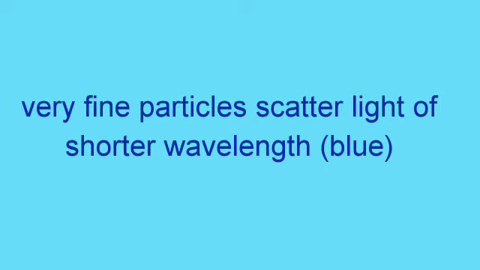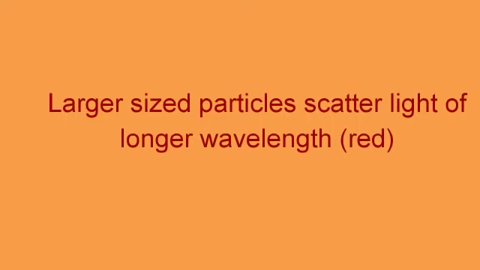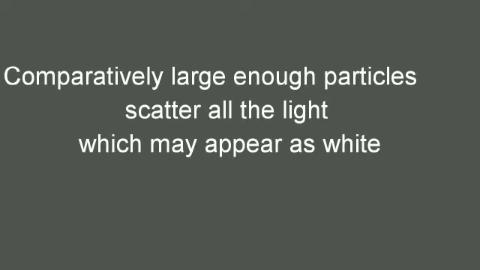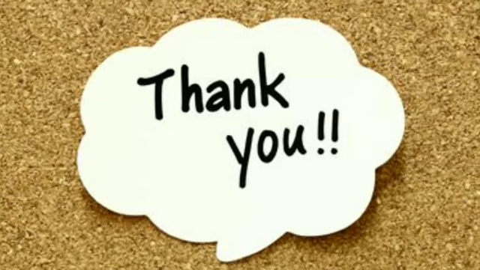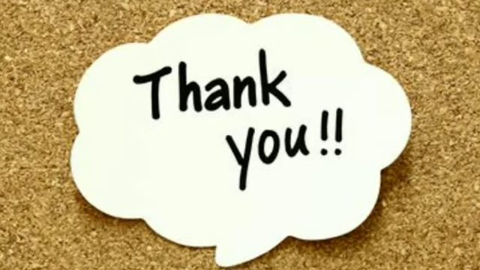Very fine particles scatter light of shorter wavelength, that is blue. Larger sized particles scatter light of longer wavelength, red for example. Comparatively large enough particles scatter all the light in equal amount. So they will appear white in color.